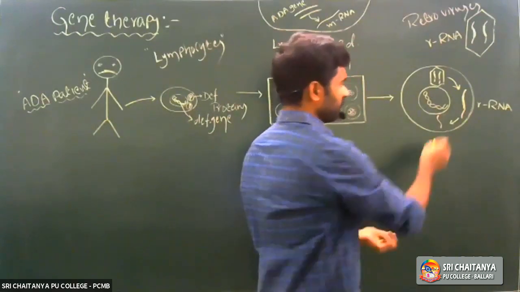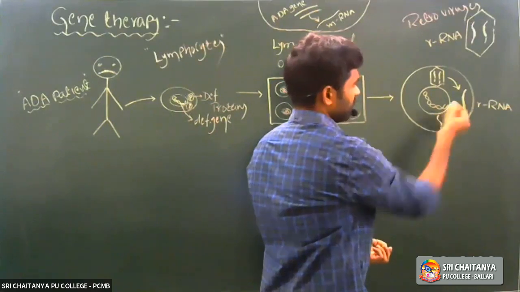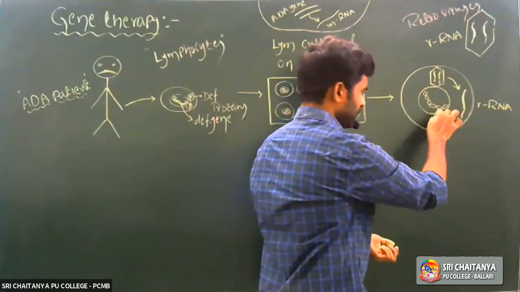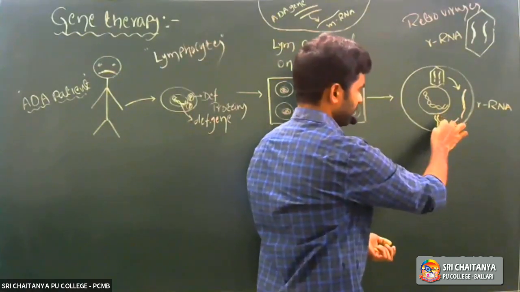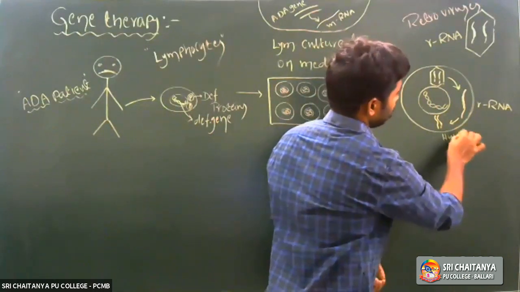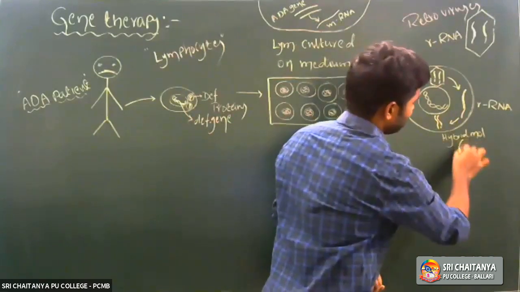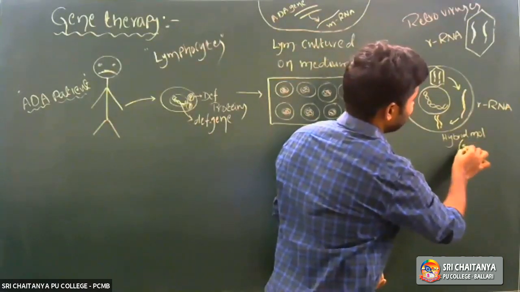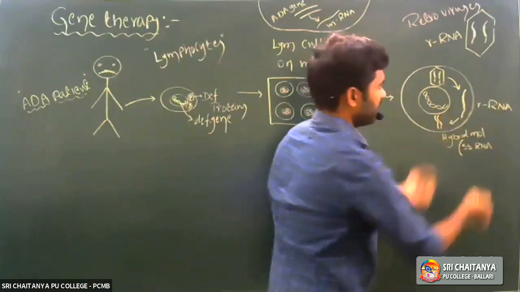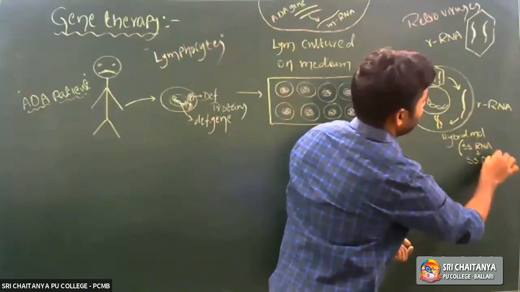Hybrid molecule means one molecule is single-stranded recombinant RNA and another molecule is DNA, right? So this is a hybrid molecule. Don't confuse, that hybrid molecule consists of single-stranded RNA, that is recombinant RNA, plus single-stranded DNA.